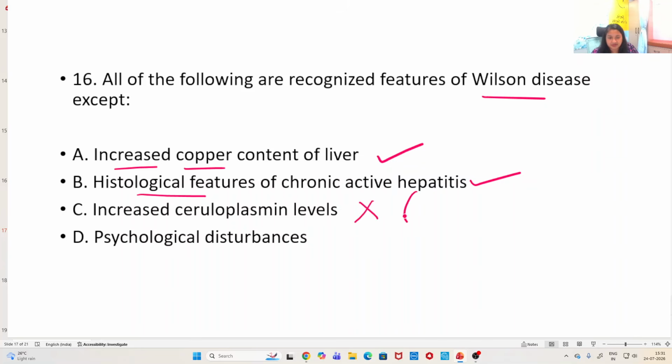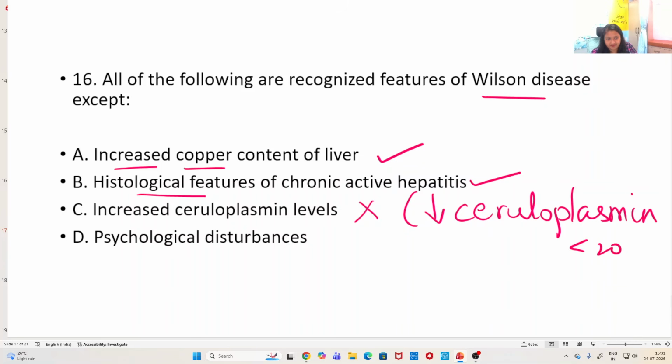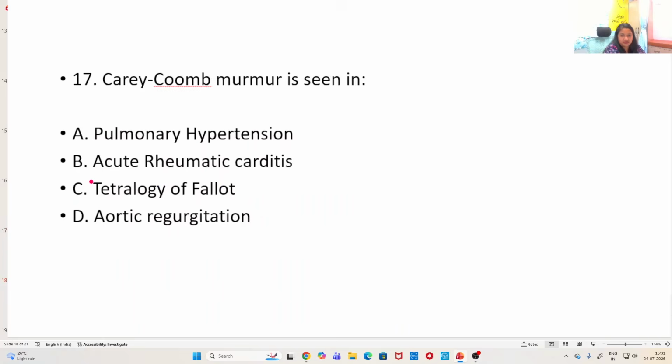There is reduced ceruloplasmin, below 20. So that's the answer. Reduced ceruloplasmin is seen in Wilson disease. Psychological disturbances, yes, neuro-Wilson can present with that. So which is not the feature? Increased ceruloplasmin levels is not the feature.